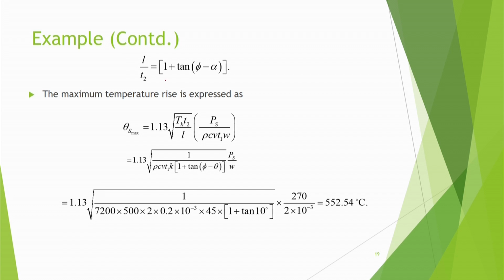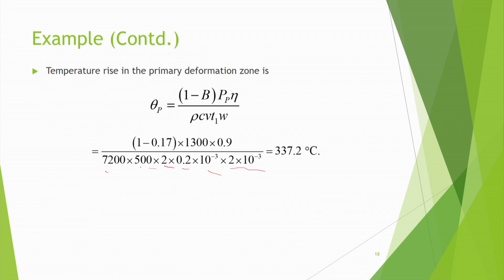So in the secondary zone, there is one formula, L by t2 is equal to 1 plus tan of phi minus alpha. So by this formula I can find out what is L, or I can express it in that form. L is equal to this one, I can put the expression here, this is t2 and this one.